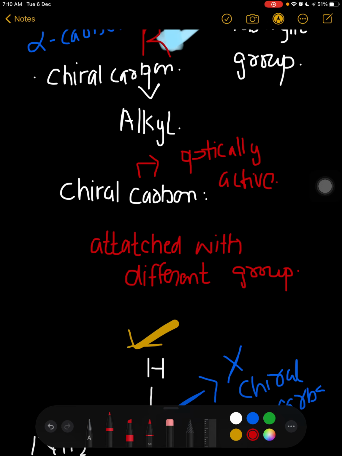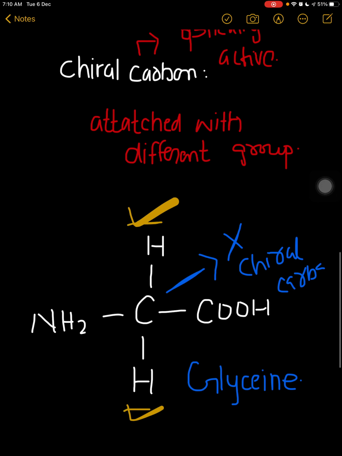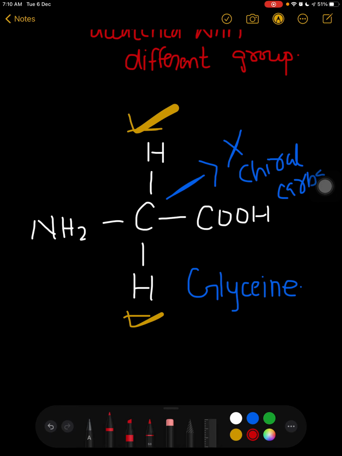If it bends to the right direction, it will be known as dextrorotatory, right? And if it bends to the left direction, it will be known as levorotatory. So whichever compound has this chiral carbon is optically active, but the compounds which do not have this chiral carbon are not optically active.